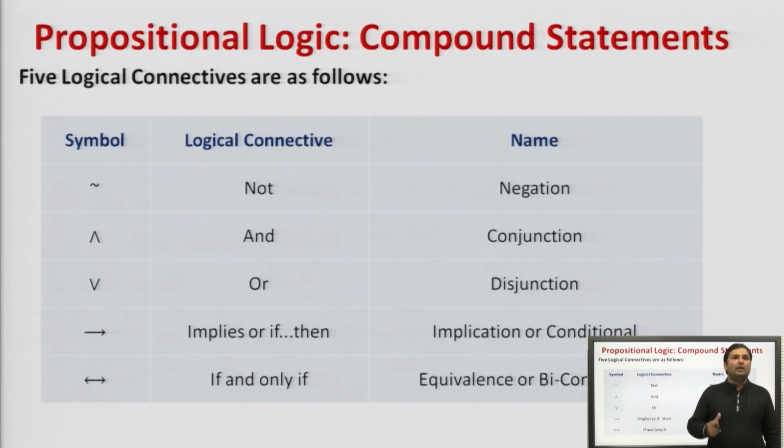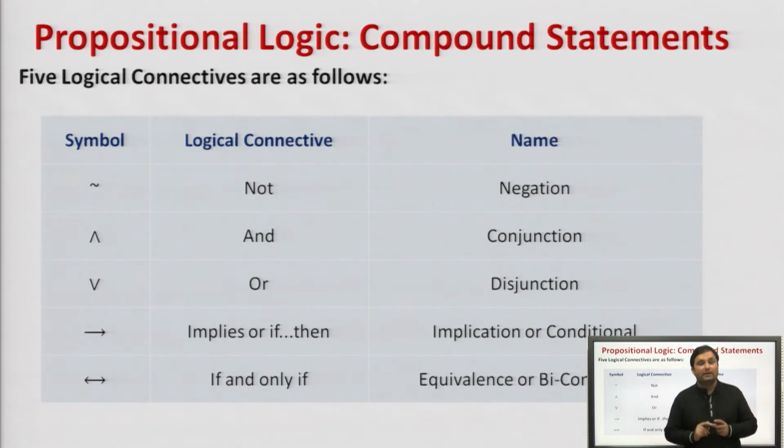In propositional logic, the various logical connectives are used for compound statements. What was the definition of a compound statement? A compound statement is a statement in which we combine propositional variables with the help of logical connectives. Agreed? And the logical connectives are what?